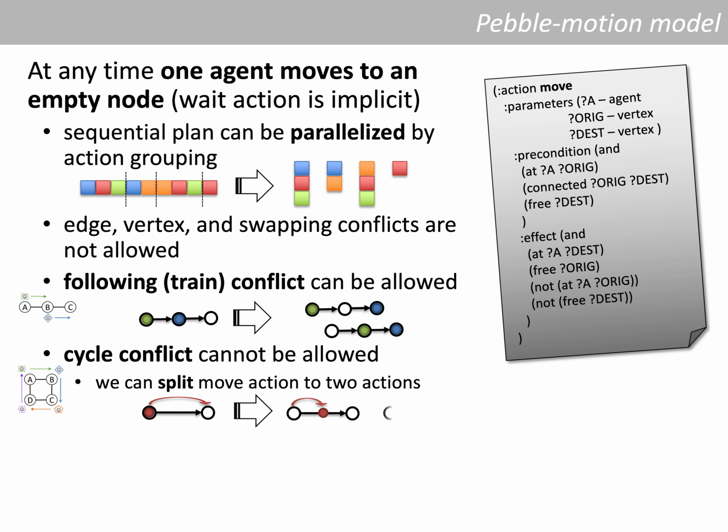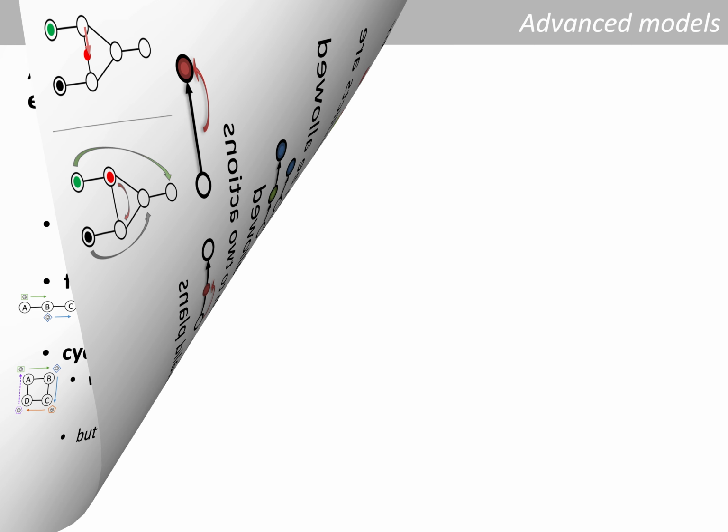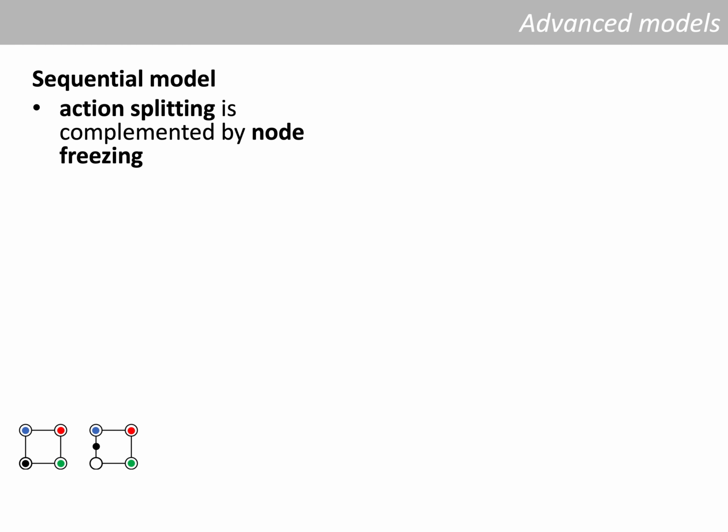Simple, right? But this is not a correct model because it may lead to plans that are invalid, like in this one. The red agent moves in the arc and the green and black agents are using the end nodes to reach their destinations before the red agent finishes its move. So we need a more advanced model. We call it a sequential model, where we combine action splitting with node freezing.